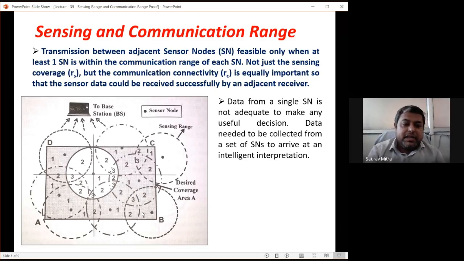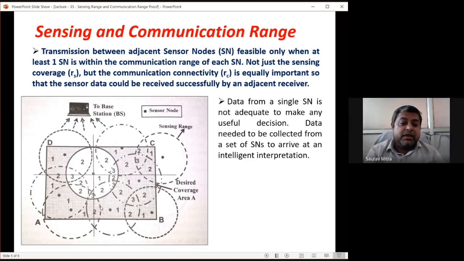Likewise, if you are talking about this corner data, this area is first sent 1 hop, then 2 hop, then 3 hop, and then 4 hop. So the area closer to corner B, sensed by this sensor node, can go to the base station with 4 hops. Or let's see if it can be less. If it follows this route, from here to here this distance is less than RC, then from here to here this distance is also less than RC, and then the third hop. So within 3 hops, the B point data can reach the base station.